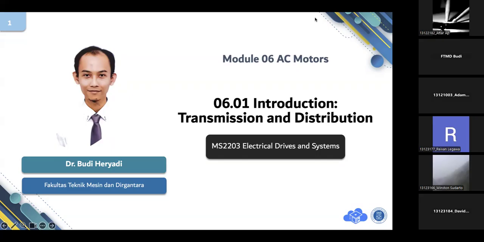Today I would like to deliver a new chapter, which is AC motors, the most common motor applied in industries. Most likely when you go to industries, 80% of the motors are AC motors. So that's why we put a serious concern to this topic.